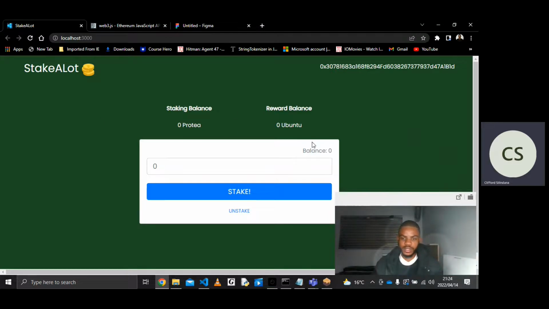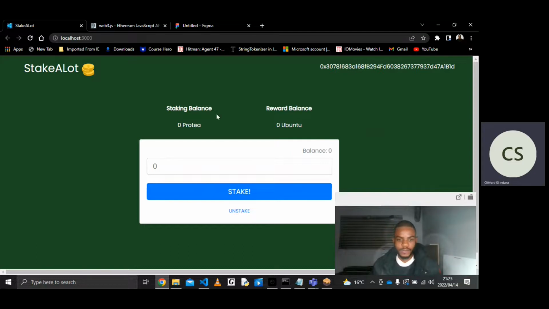And then here, so for the entire app, I had to create tokens. That needs a video in its own, really. But you create tokens using the ERC-721 protocol. So it's like a guideline that you use to create your tokens. So I created 2 tokens, named one Pro-T token, and then named the other one Ubuntu token.